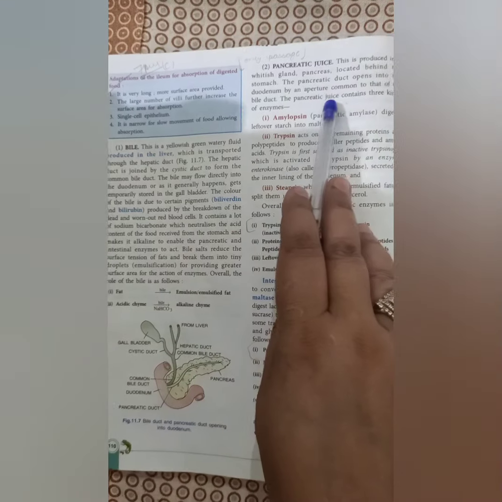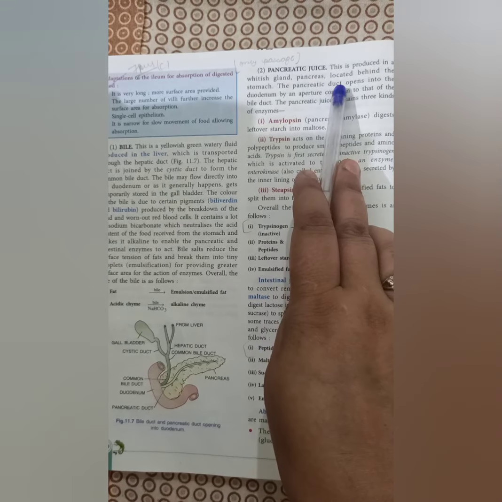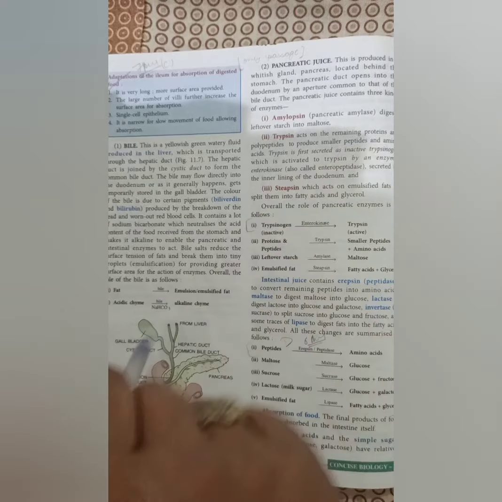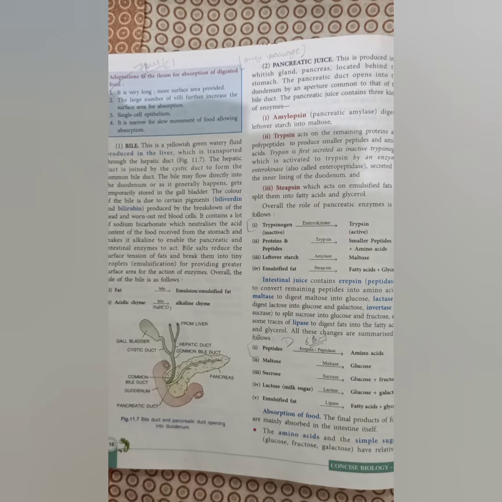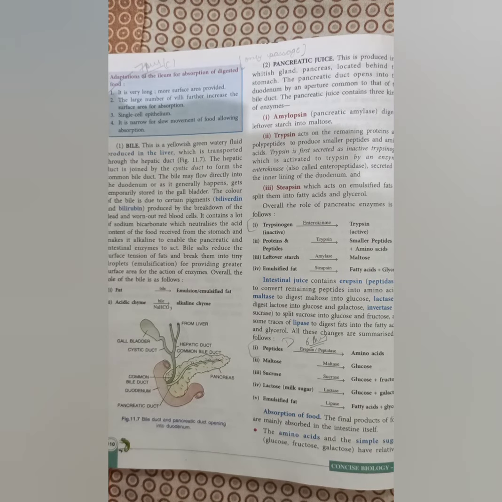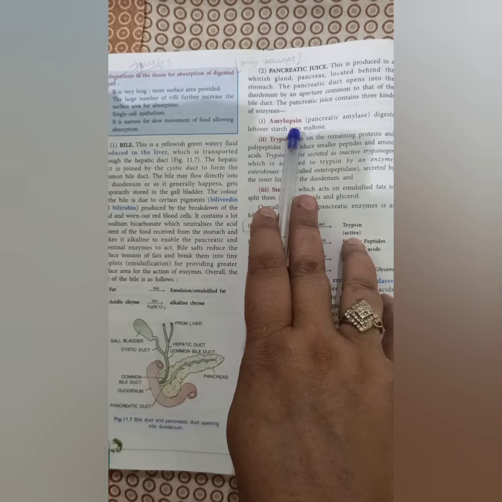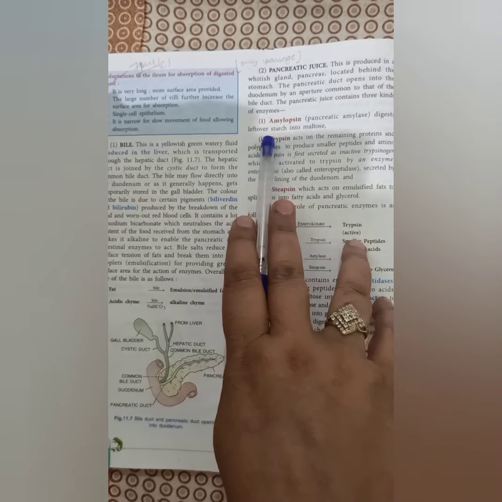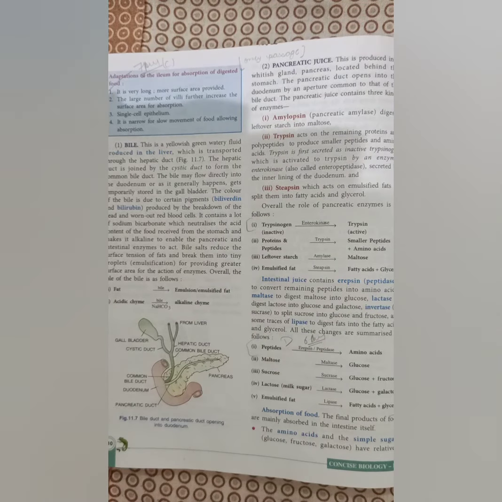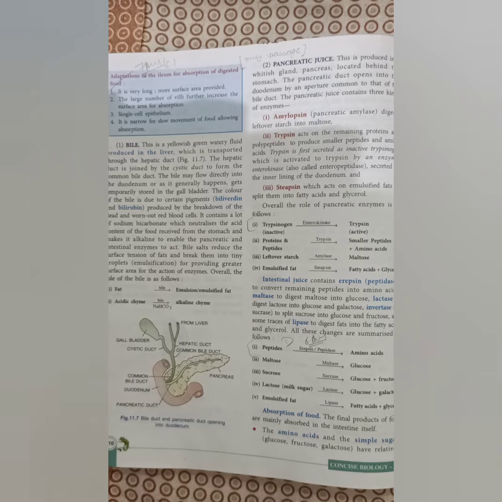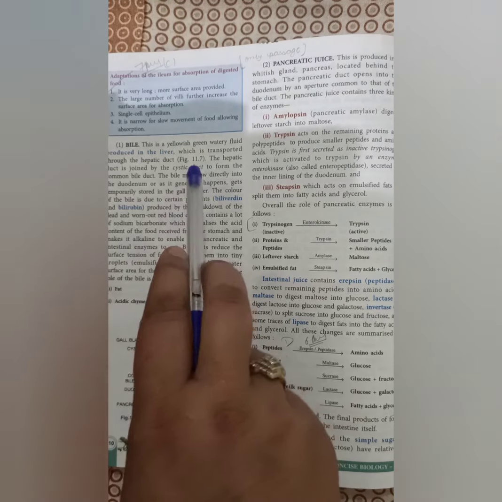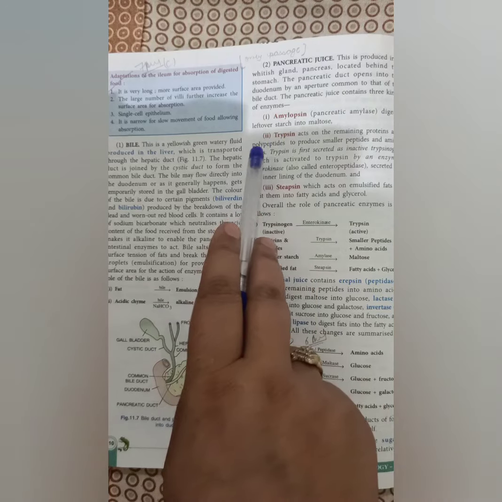Then comes the pancreatic juice. This is produced by a whitish, leaf like gland, that is the pancreas, which is situated just behind the stomach, and its opening opens into the duodenum by an aperture common to the bile duct, and it will secrete enzymes. First is amylopsin, that will digest the leftover starch. You must have seen that starch digestion has already started in the mouth only, and the digestion of the leftover starch finally completes in the small intestine.